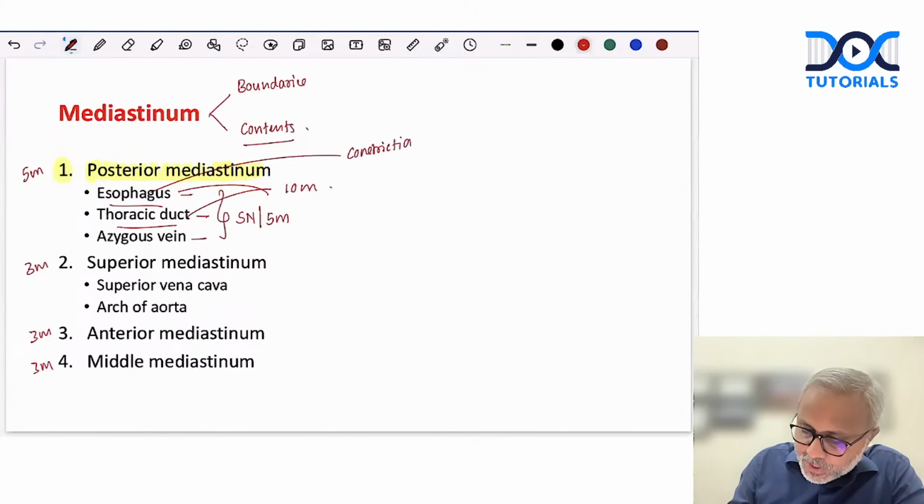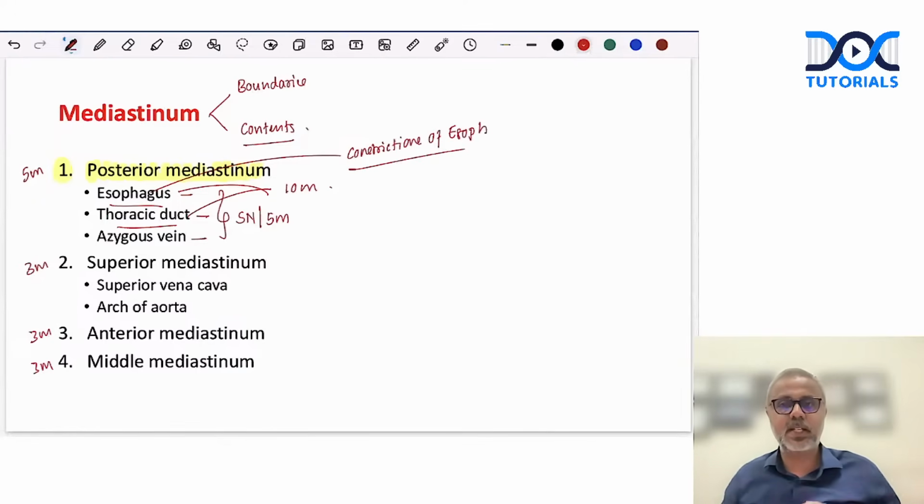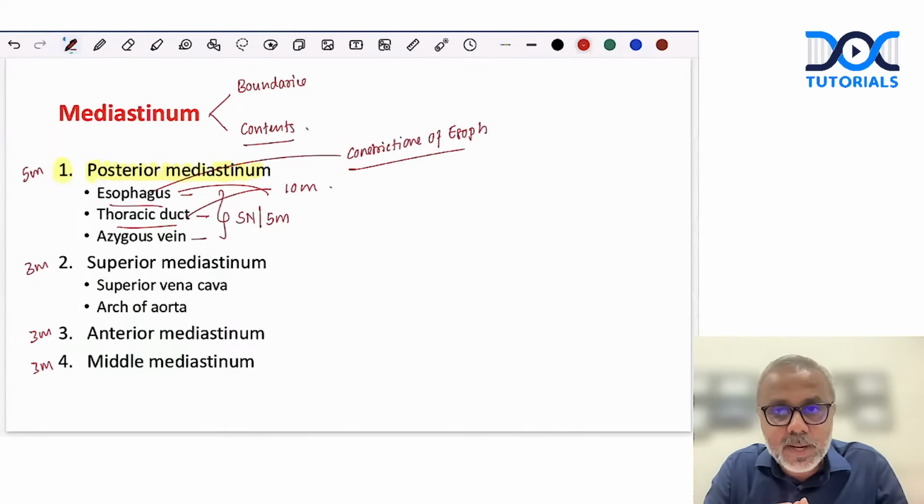Now, in esophagus, one more thing I want all of you to learn thoroughly is regarding the constrictions. Constrictions of the esophagus, right? This is a very favorite topic of your paper setters. Could come as a 3-marker, a 5-marker, or even MCQ question. This is a perfect material for a case-based question. Imagine the question could be framed something like this.